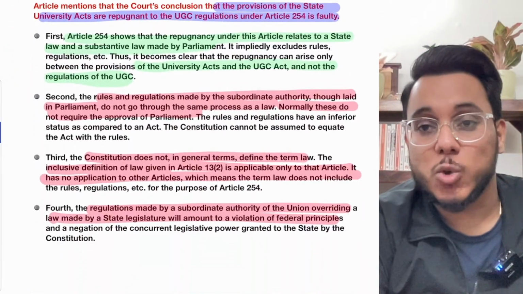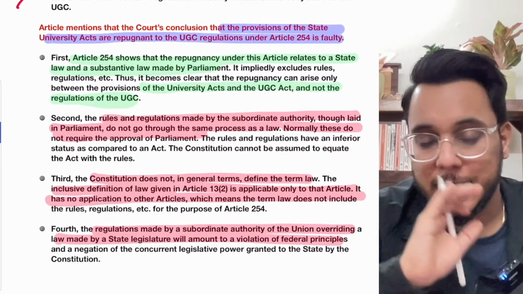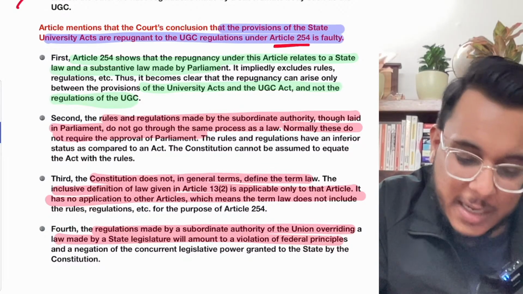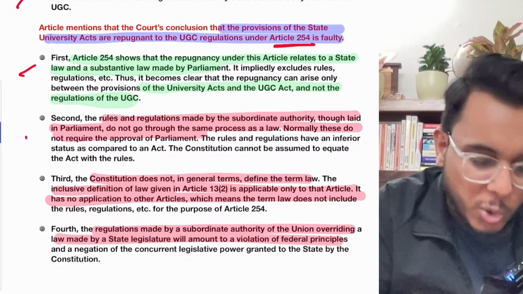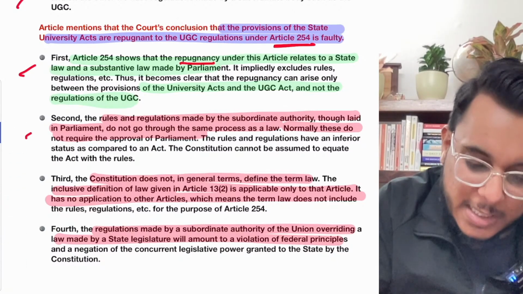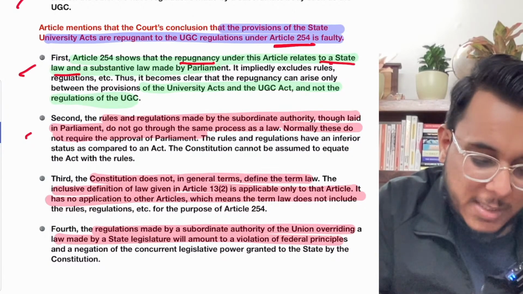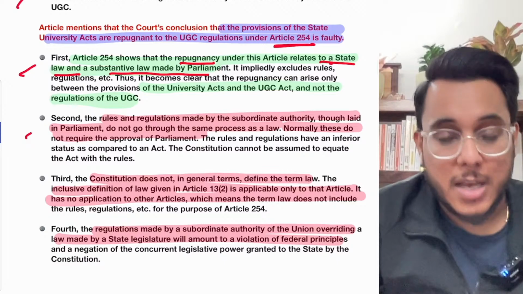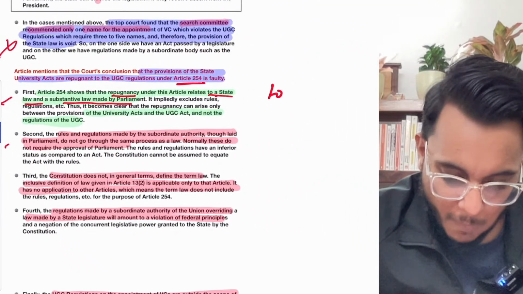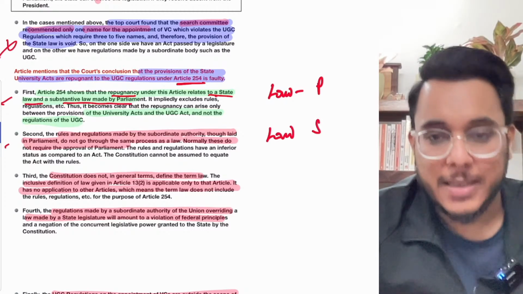Now the author is questioning the Supreme Court judgment. The author is saying that the Supreme Court judgment is wrong in a way. How? The author says that if we read Article 254, we get to know some more things. Article 254 provides that repugnancy arises between a state law and a substantive law made by the Parliament. So repugnancy will come only when there are laws. Understand this thing? A law made by the Parliament and a law made by the state.